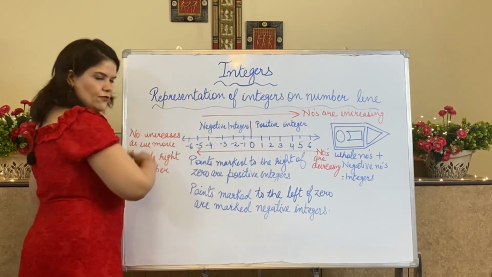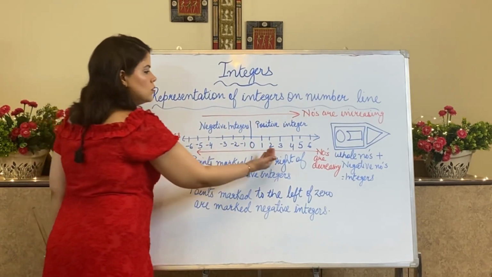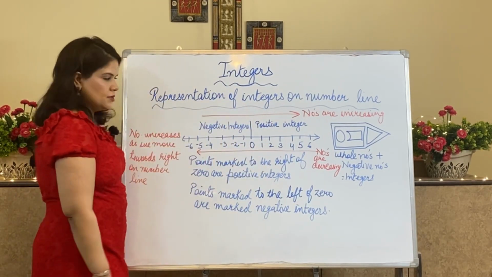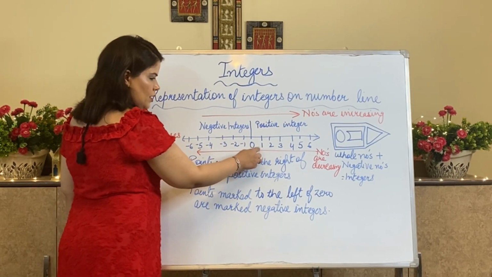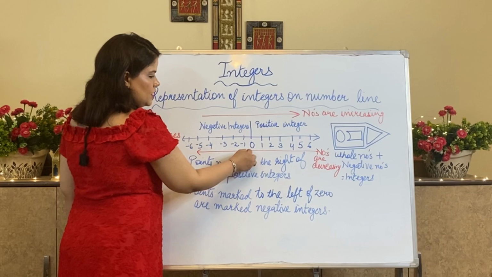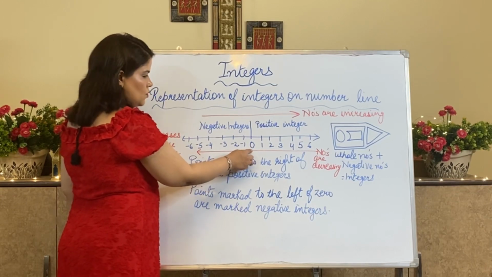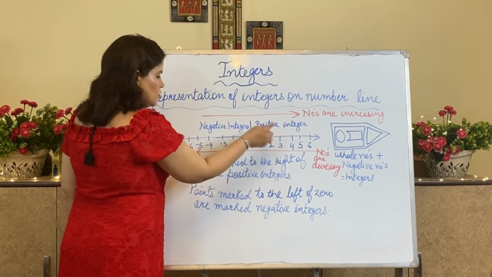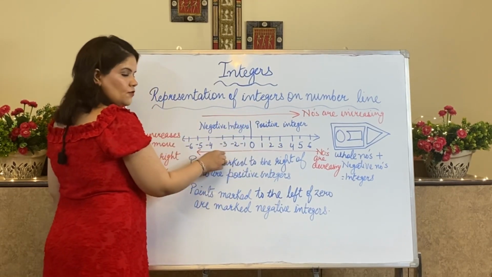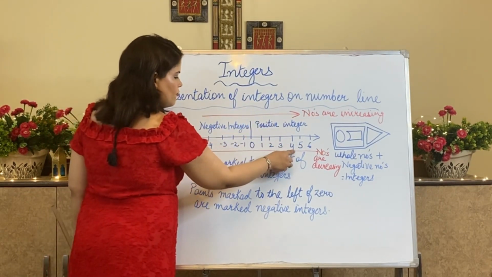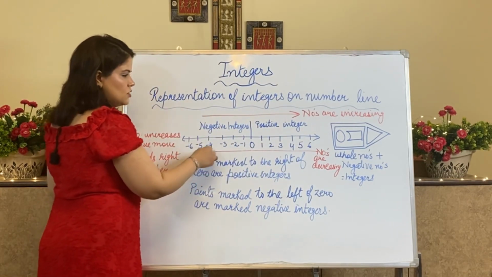And towards the left of 0, we have all the opposites of these numbers. Here it is 1, and its opposite is near to 0, so minus 1 is also near to 0. Then I have 2, opposite of it is minus 2. Then I have 3, opposite of it is minus 3. I have 4, opposite of it is minus 4.